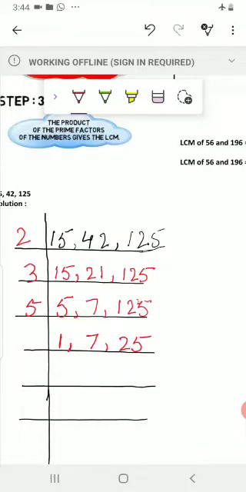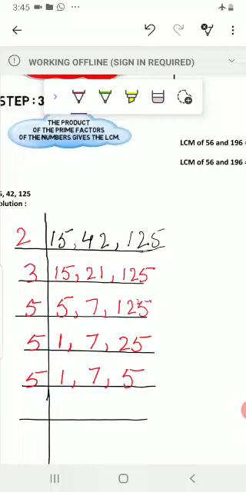Again we divided by 5. 1, 7 as it is, and 5 fives are 25. Yes students, again we divided by 5. देखिए यहाँ 7 से भी हो सकता है, 5 से भी हो सकता है डिवाइड. ठीक है, 7 के टेबल में 7 आएगा एंड 5 के टेबल में 5, but we divided by the least prime number.